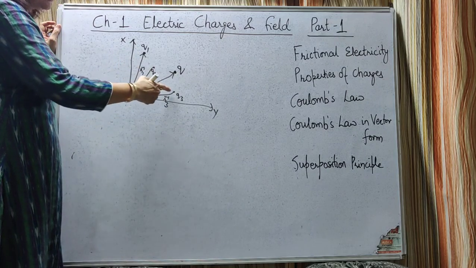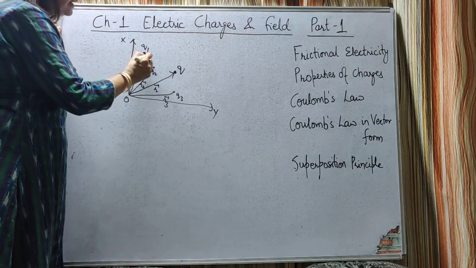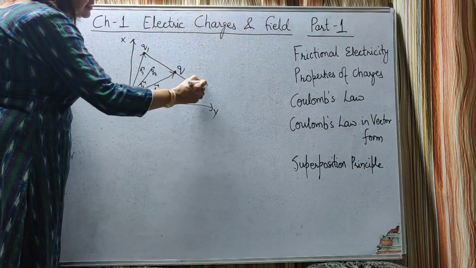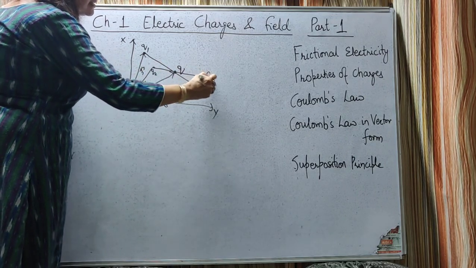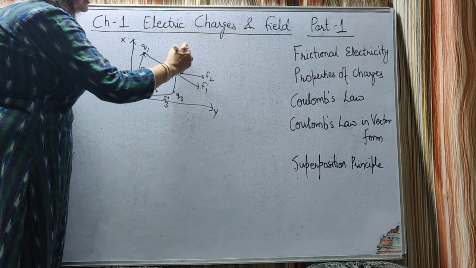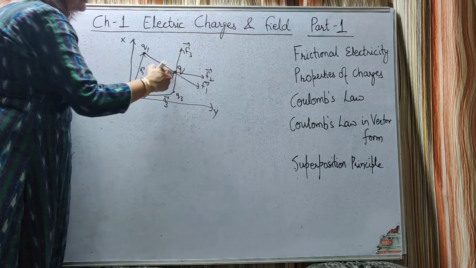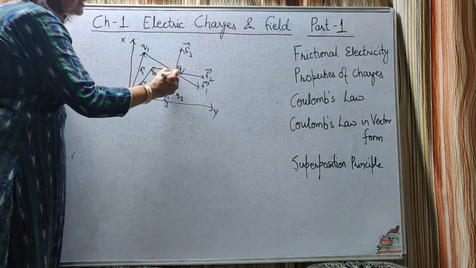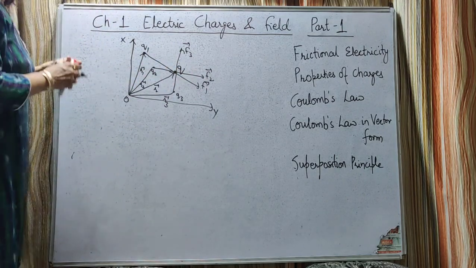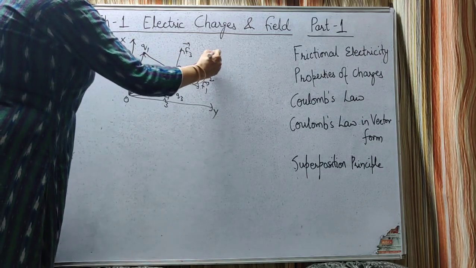Now all these charges are exerting force on the q charge. In which direction are they exerting the force? Along the line joining. This is q2 exerting F2, q3 exerting F3. So the total force on this q charge will be the vector sum of all these forces. Let the vector sum of all these forces be along this direction.